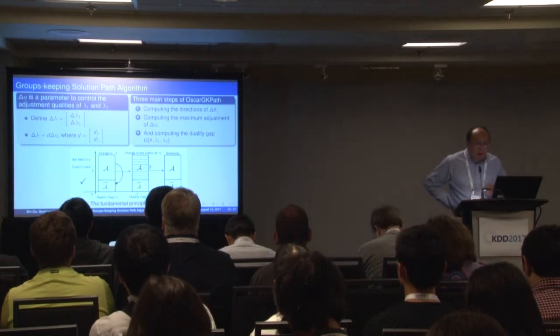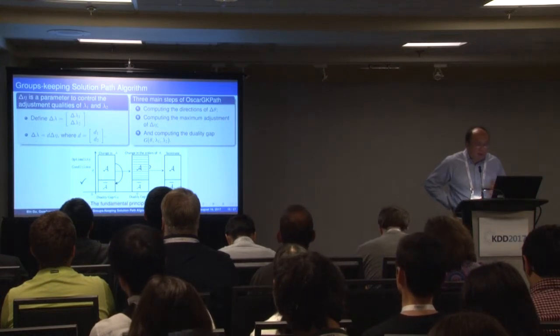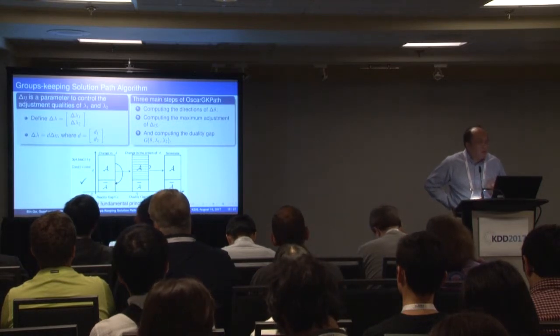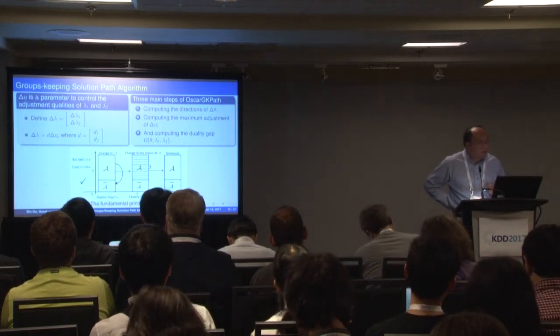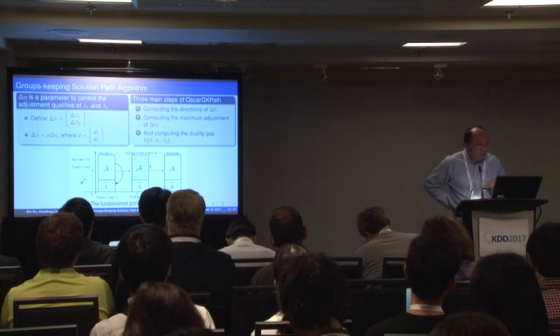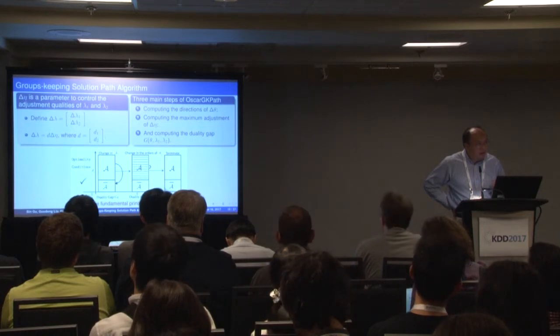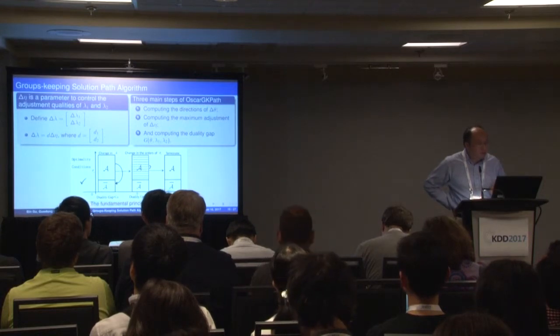Then we have three key steps. The first step is to calculate the direction of lambda and theta. That means the gradient, the direction. The second step is to calculate the maximum adjustment, so how much further we can go. The third step is to calculate the duality gap. When we calculate the solution, we find all the possible approximate solutions below the error bound, below the accuracy bound. We use the duality gap to bound that, because the duality gap of the approximation is the upper bound between the current solution and the optimal solution. So the duality gap can be the bound for the errors.